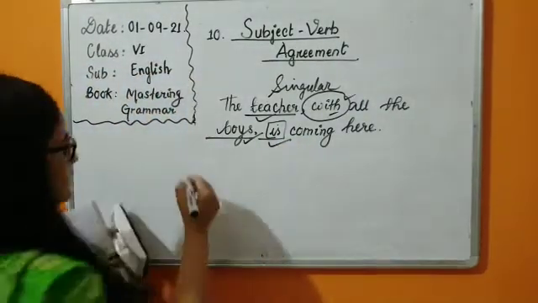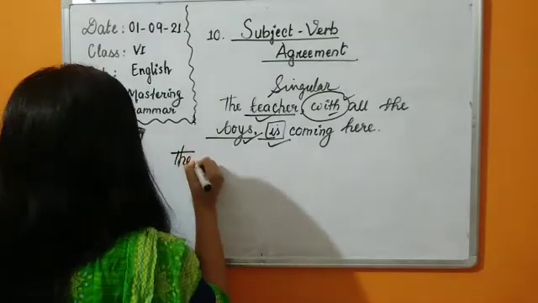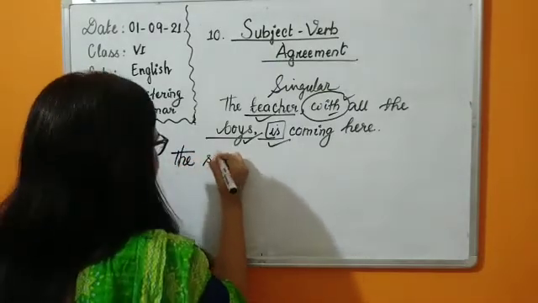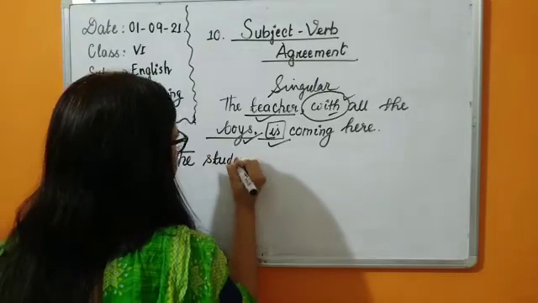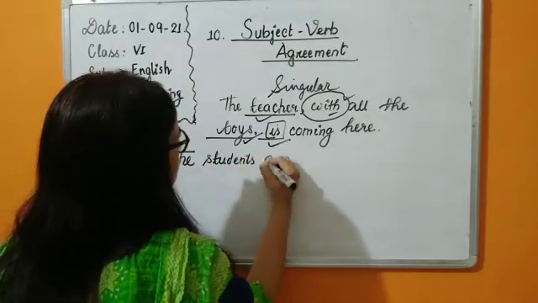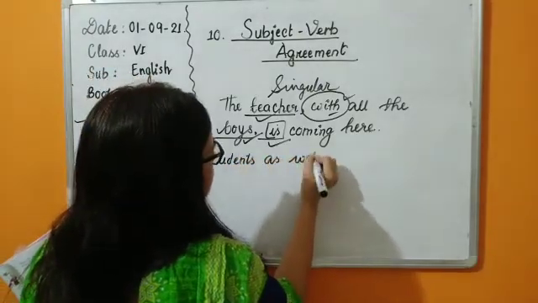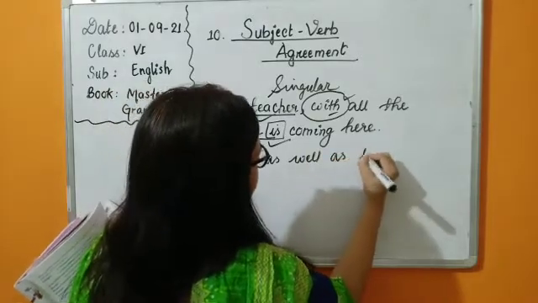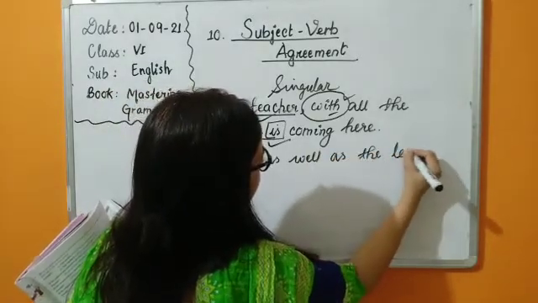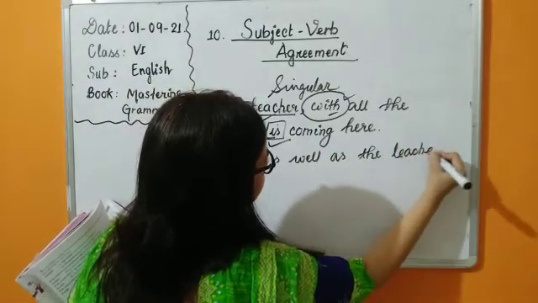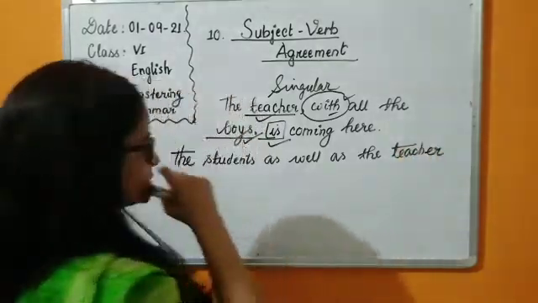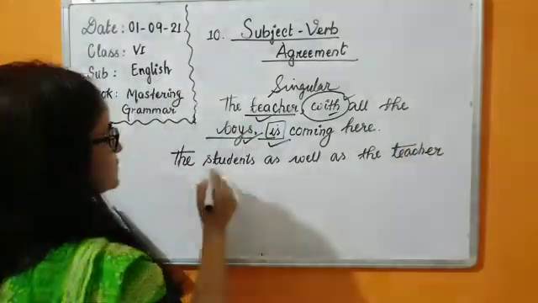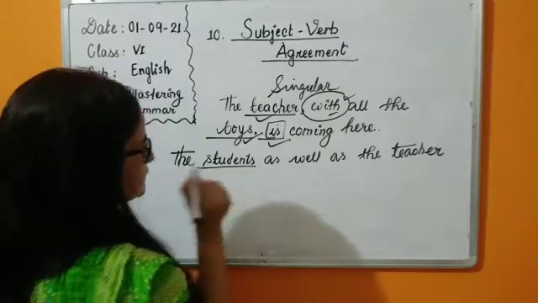Now next one, the students as well as the teachers. Now see, I told you to consider the first noun.